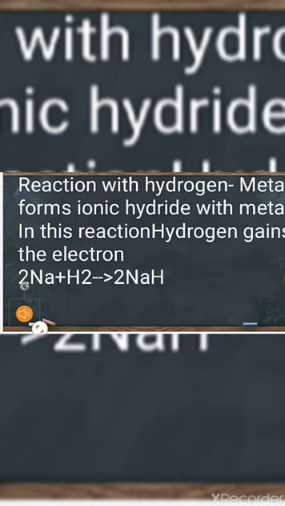Metals react with hydrogen and form ionic hydride. These are special compounds in which hydrogen forms an ion by gaining the electron from metals. As we know that metals always have a tendency to lose the electron, and that's why hydrogen will accept the electron, because hydrogen can lose as well as gain the electron.